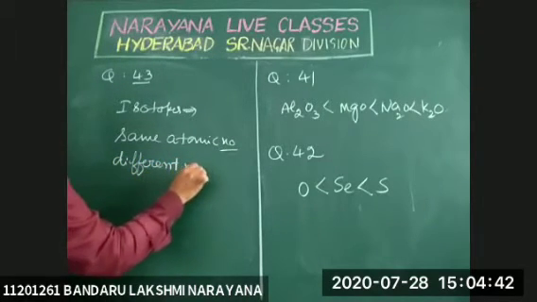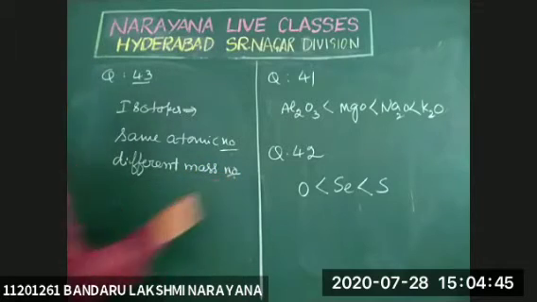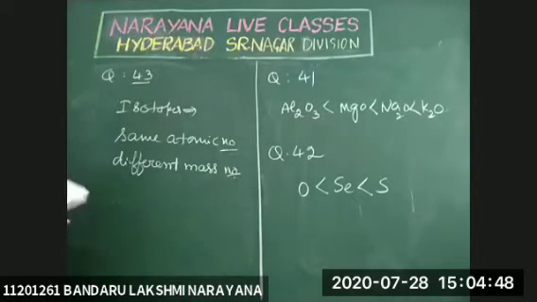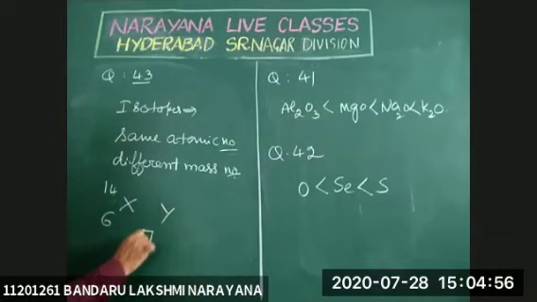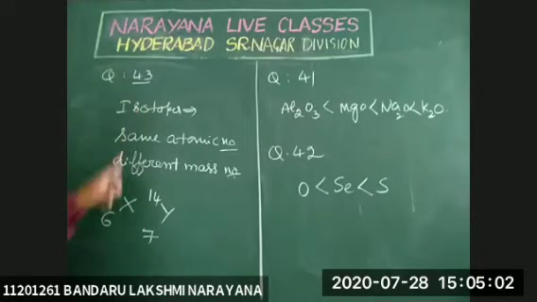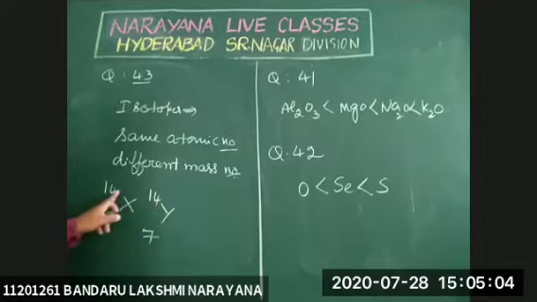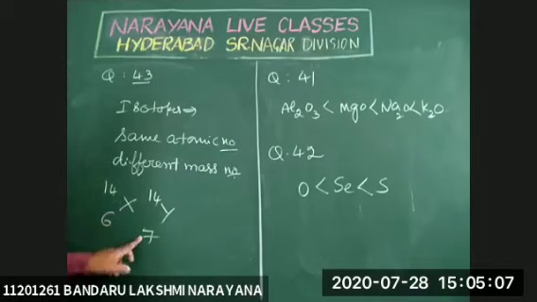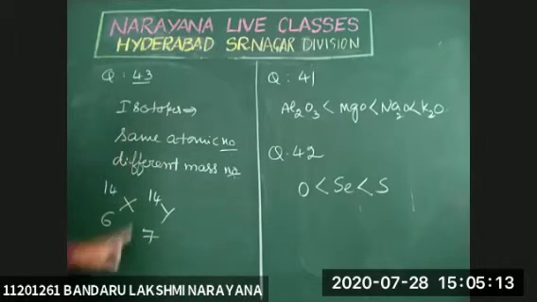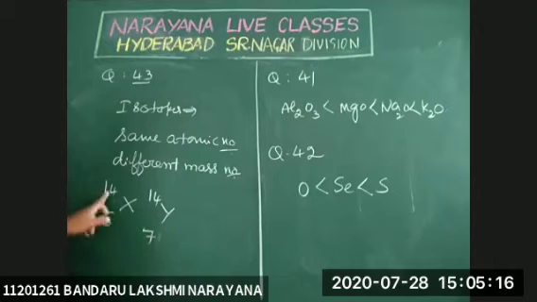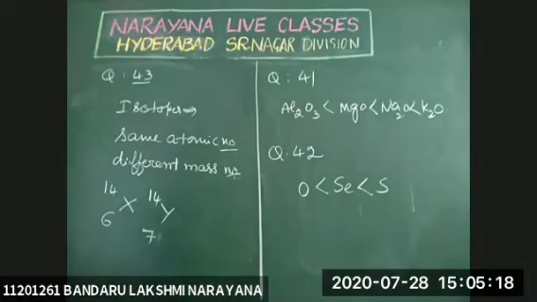In the pair X6 14 and Y7 14, the mass numbers are the same but the atomic numbers are different. But in isotopes, atomic numbers are the same and mass numbers are different. Therefore, the answer is X6 14 and Y7 14.